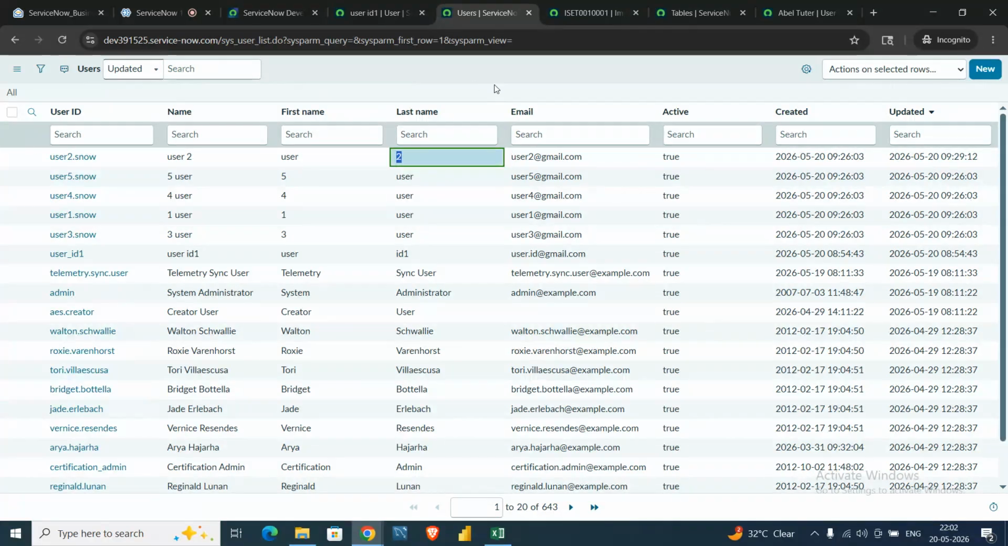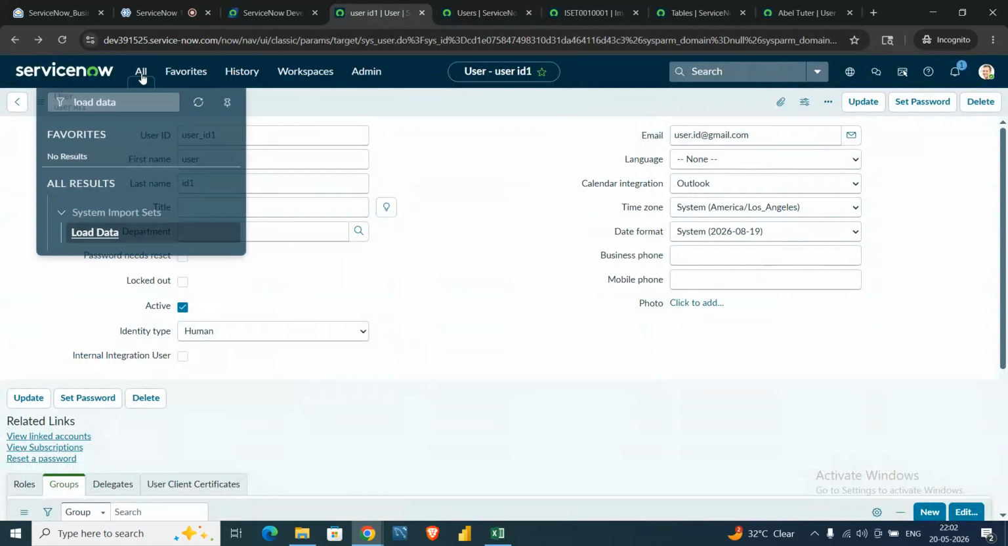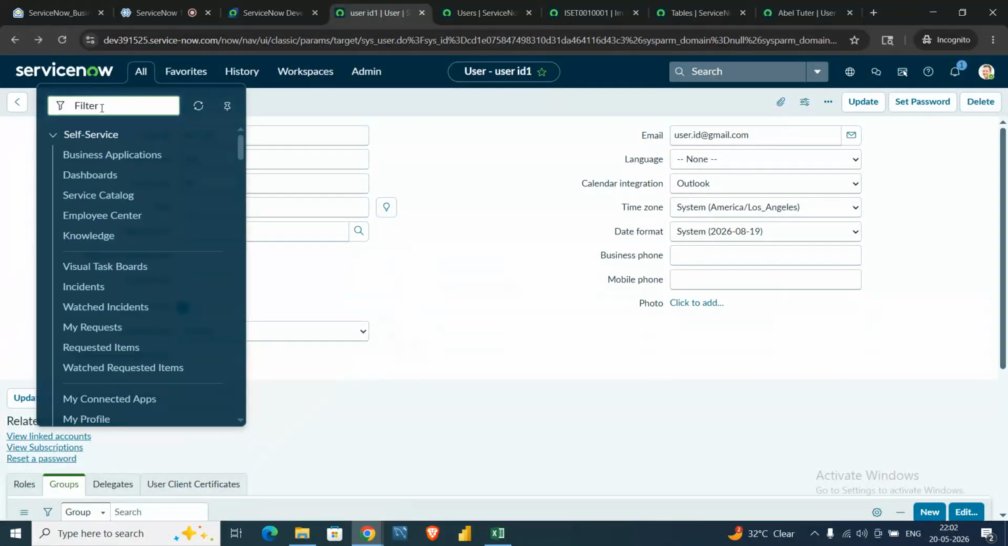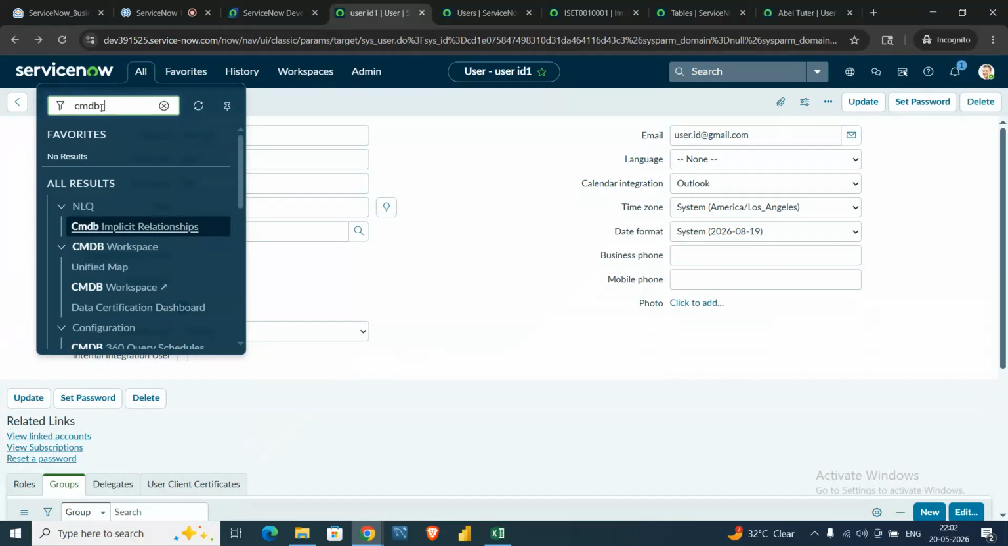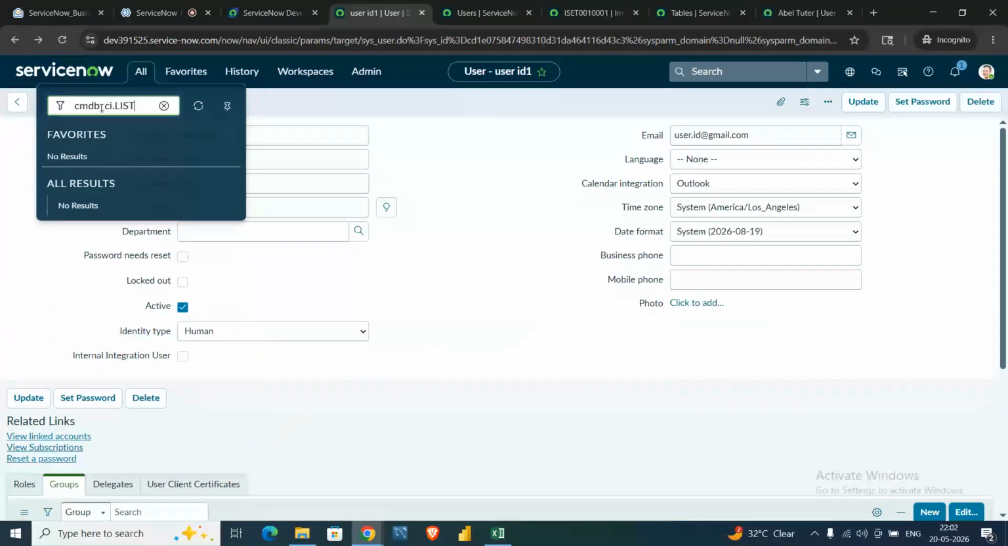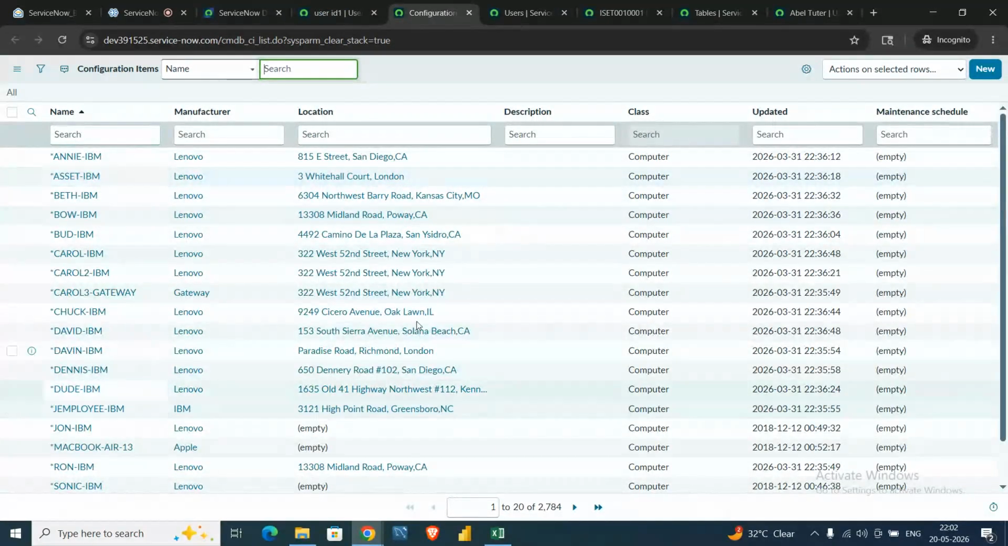What other data might be added, not just user kind of stuff? Data means what kind of data you are asking about? For example, if you go to a different table, let's go to the CMDB table. So users, this is the same table. There are 2784 records here. Yeah, please tell me now.